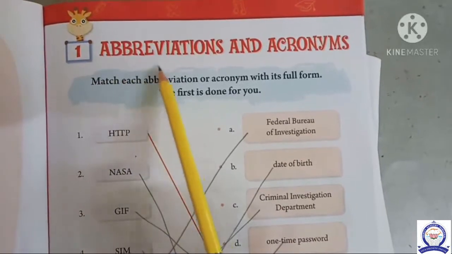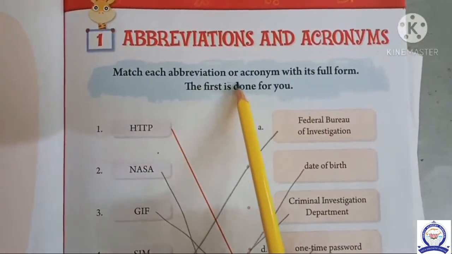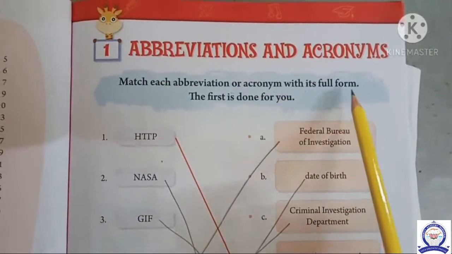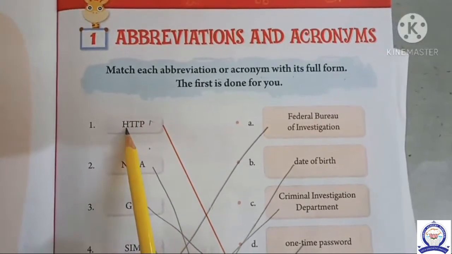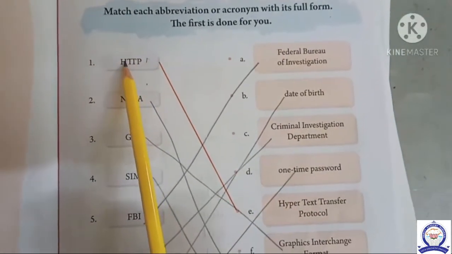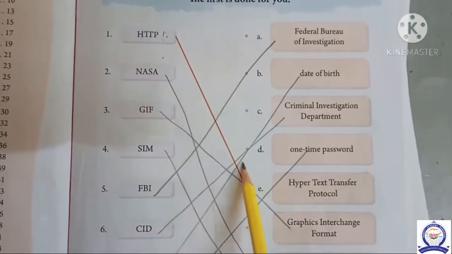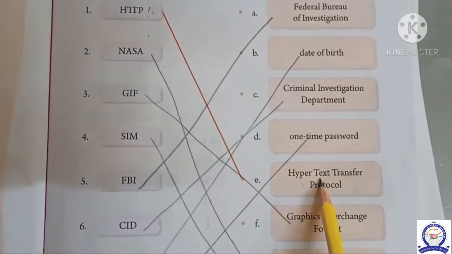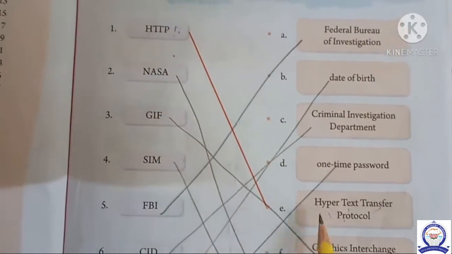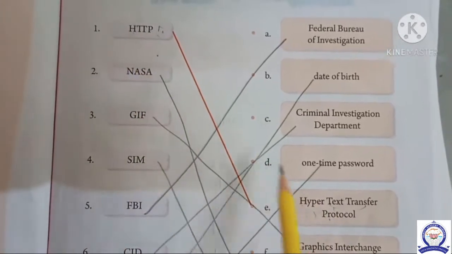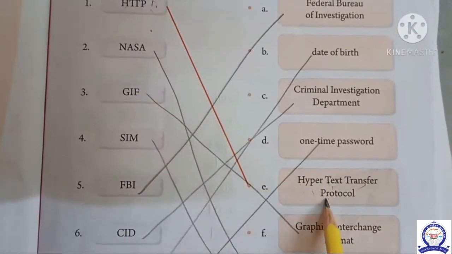First, we can see abbreviation and acronyms. Match each abbreviation or acronym with its full form. So first, they have given here the first letter. HTTP. HTTP means Hypertext Transfer Protocol. See here, first letter H, next T for text, then transfer T, and P for protocol.